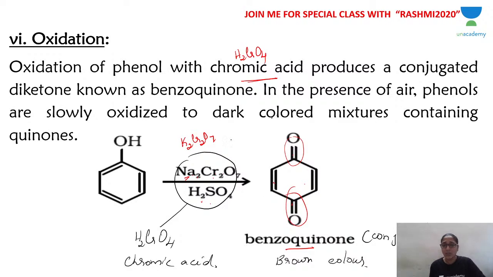Oxidation of phenol with chromic acid. How is chromic acid prepared? In situ, by the reaction of potassium or sodium dichromate with sulfuric acid. The chromic acid oxidizes phenol to give you benzoquinone, a conjugated diketone.